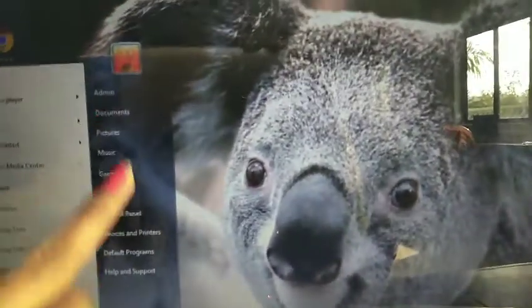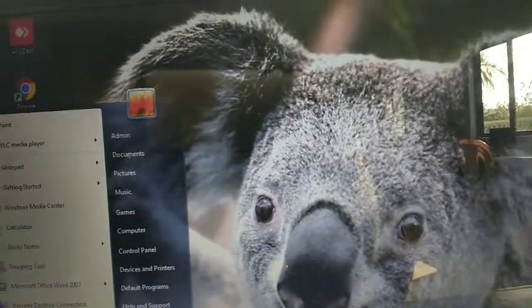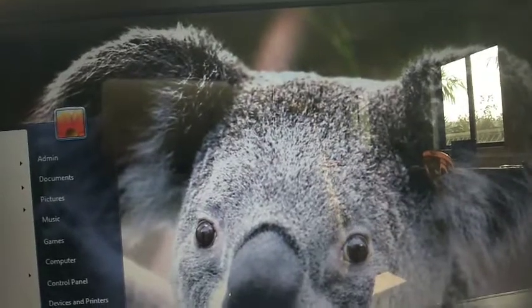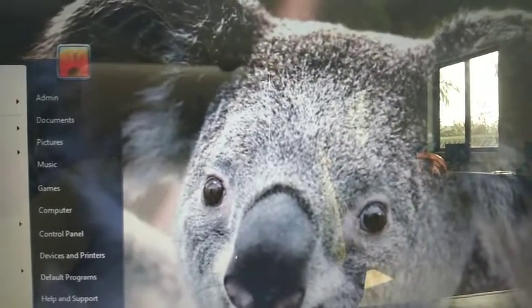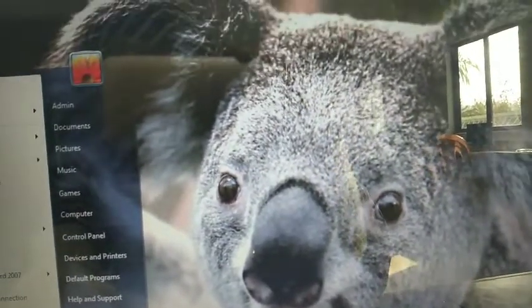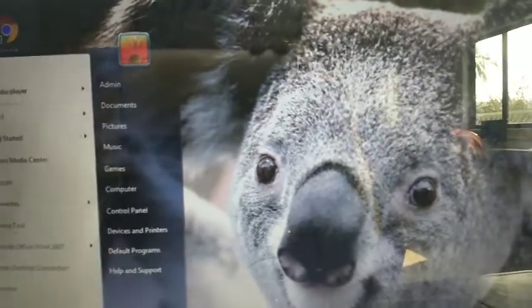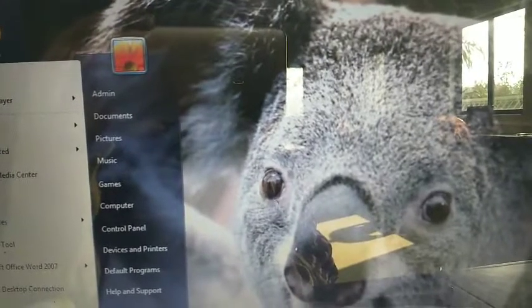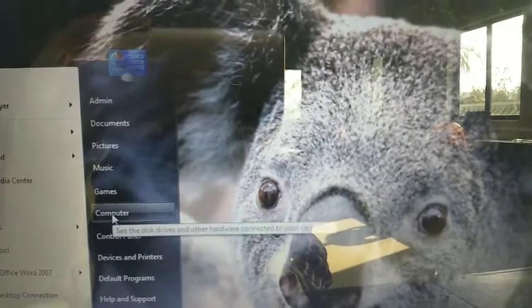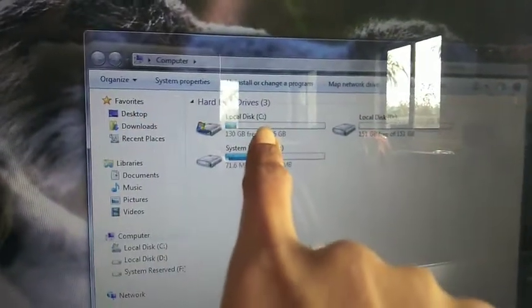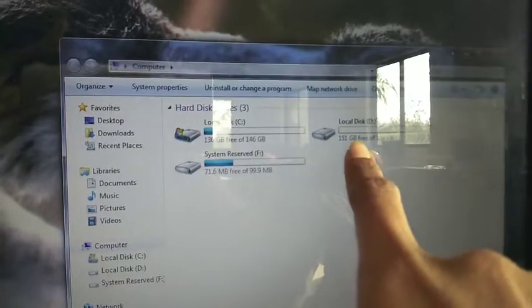Okay, now here in this right hand side pane, we can see many things like control panel, folder icon, folders, shutdown. See, here you can see a shutdown menu, right? And in this you can see an option here, computer. So let us click on that computer section. See, you can see here there is a local disk, then local disk D, local disk F. There are options of this.